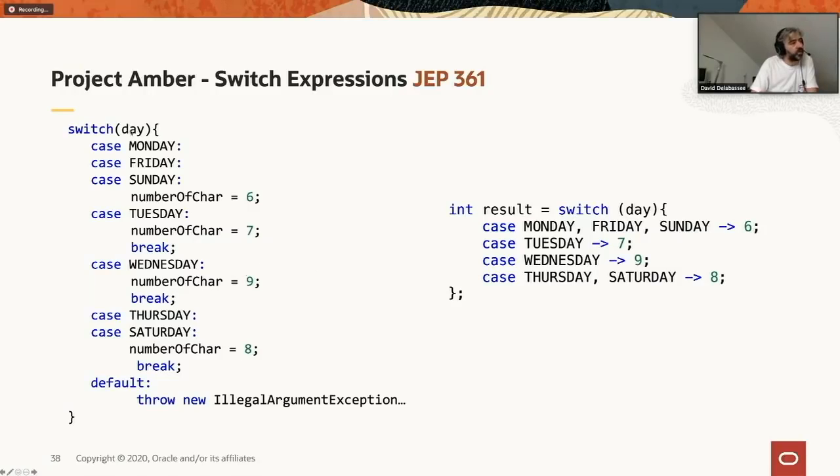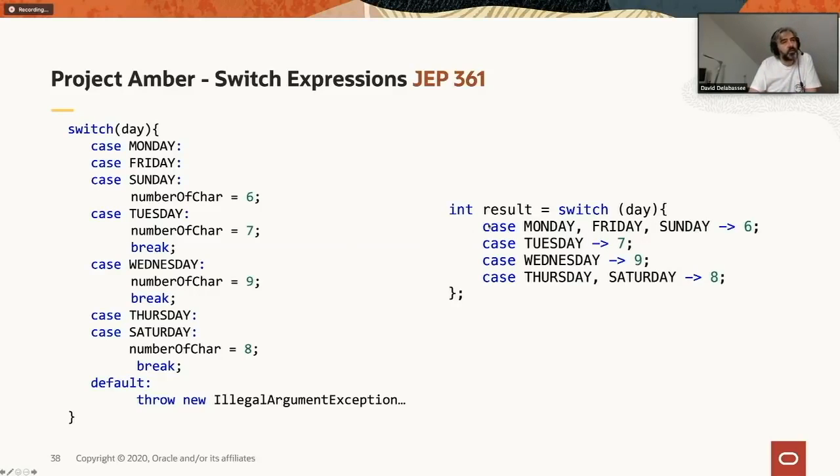In this case, I'm doing a switch over an enumeration, so all the values are known because we're in an enumeration, but still. If I miss one of the days, the compiler will not be able to tell me that I am not evaluating Wednesday, for example. That's why we have a default. But given that we know all the values, it's a bit hard to have to use a default value.